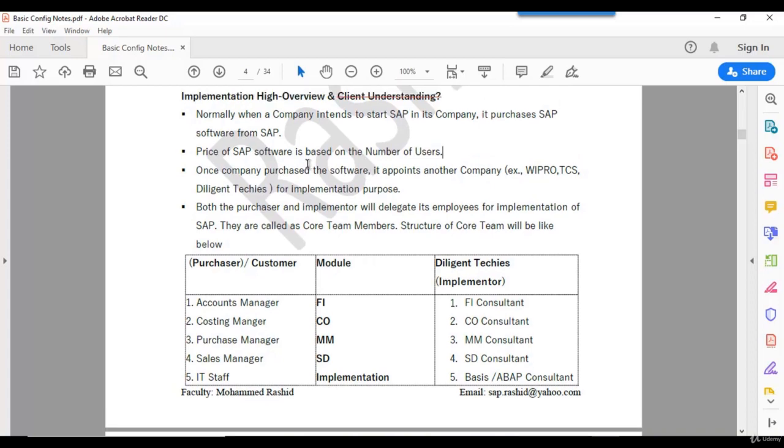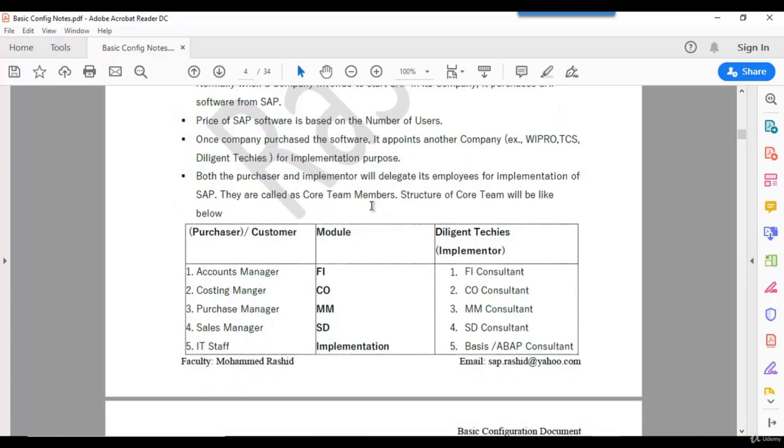Once the customer buys the software, or before buying the software, they will approach consulting companies, because after buying it, the customer cannot use it as it is. We have to customize the software as per the customer requirement. Customer means purchaser. It appoints another company, a consulting company, for implementation purpose. Consulting companies means like Wipro, TCS, Tech Mahindra, Diligent Techies. Among them, they will choose one of the best and appoint them as the consulting implementer. Now, Diligent Techies is here the consulting company.